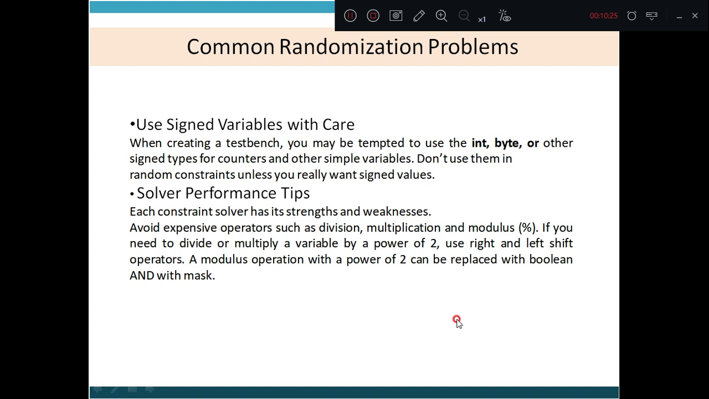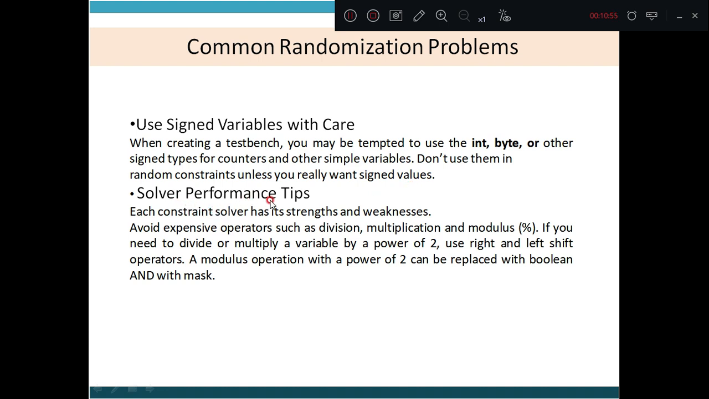There are some common randomization problems. Basically, these are divided as use of signed variables with care and solver performance tips. So what is this part? When creating a testbench, you may be tempted to use int, byte or other signed types for counters and other simple variables. Don't use them in random constraints unless you really want signed values.